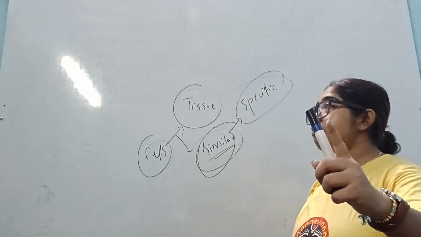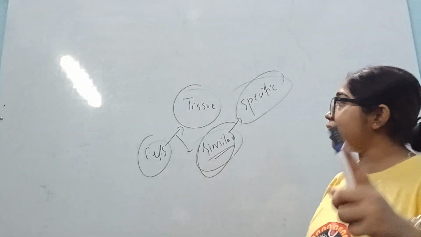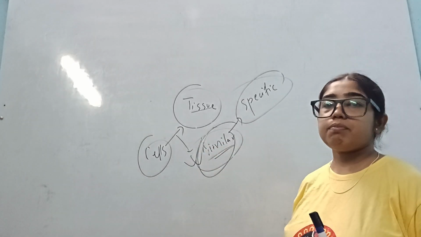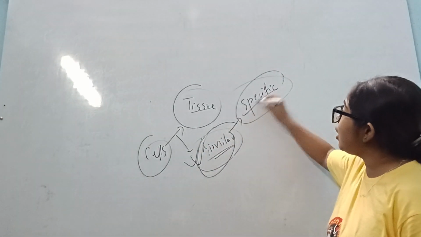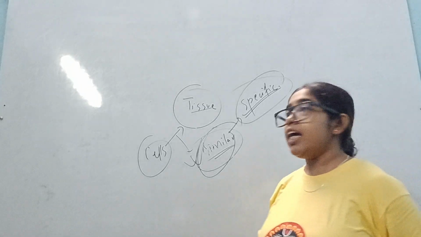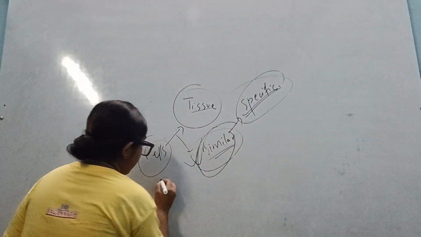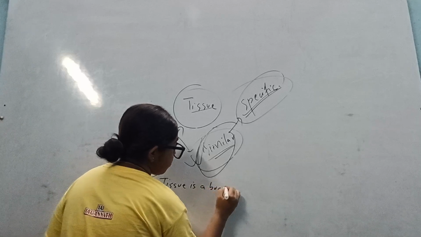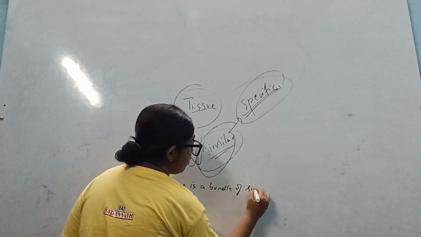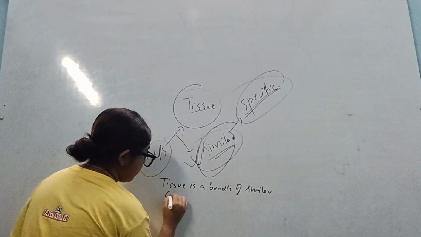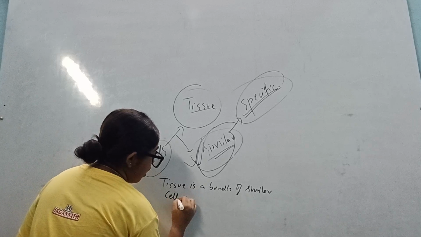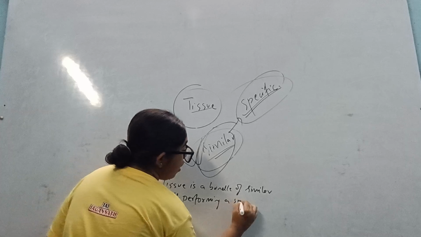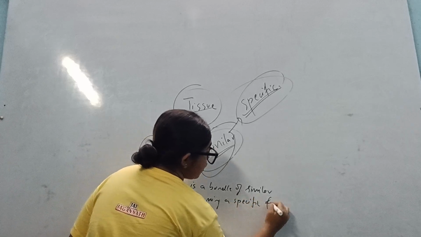So now if I am framing the definition of tissue, we can say: tissue is a bundle of similar cells performing a specific function. Please write: tissue is a bundle of similar cells performing a specific function.